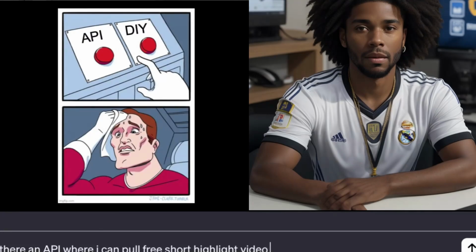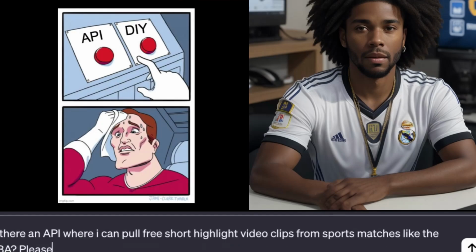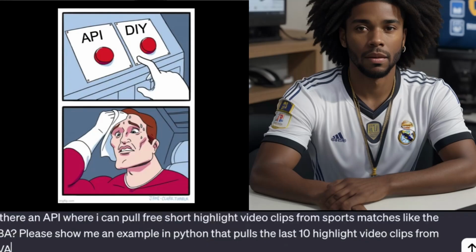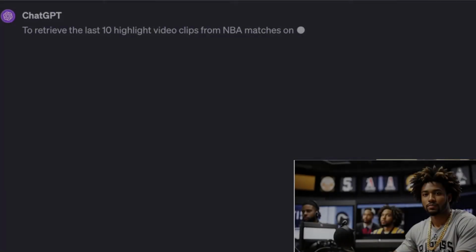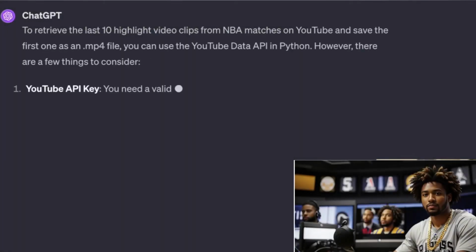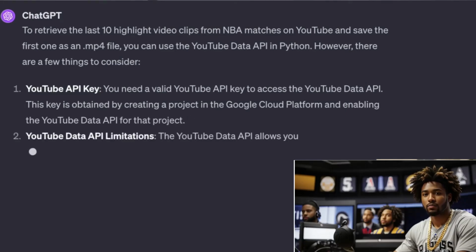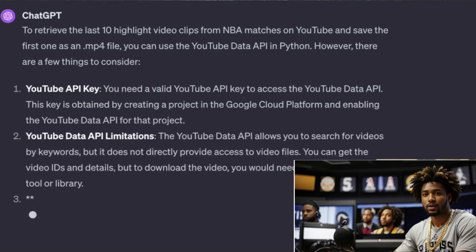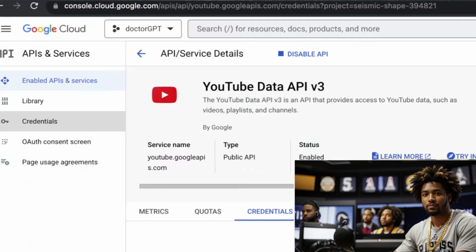So we're going to go to YouTube and sign up for the API. It's called the YouTube Data API, and it is in Google Cloud. Once we do this, we're going to go to our dashboard in Google Cloud and enable the YouTube Data API, and that's going to give us access to our API key, which we'll paste back into our Python code. And that's going to give us the last 10 highlight games for the NBA. Now we're going to pass the game, so it only gives us one video for the team that we're trying to pick in question. And once we have that video, we're going to use PyTube to download it.